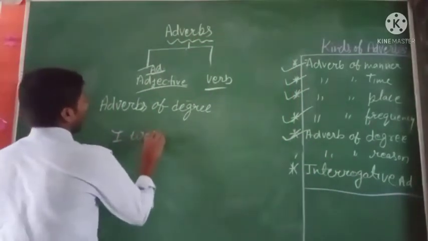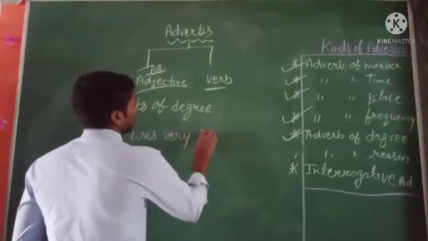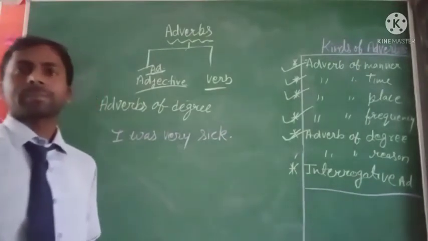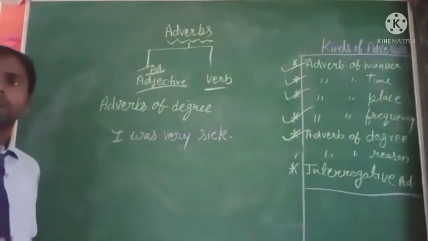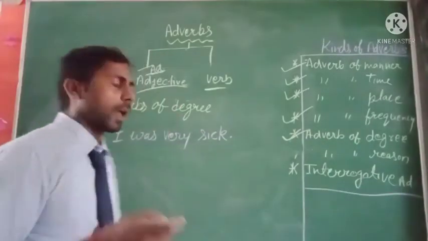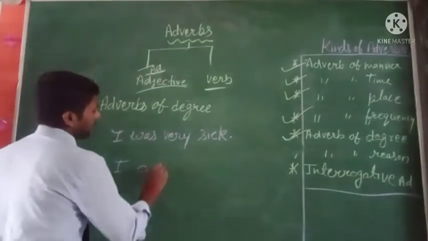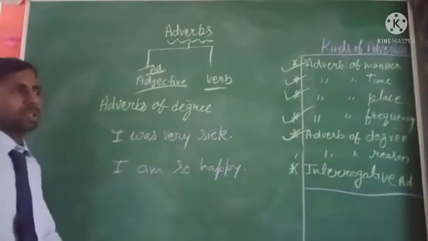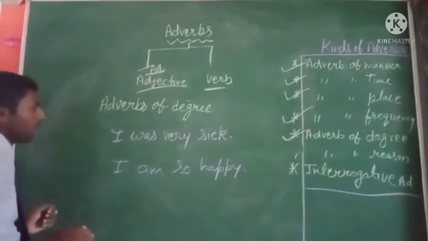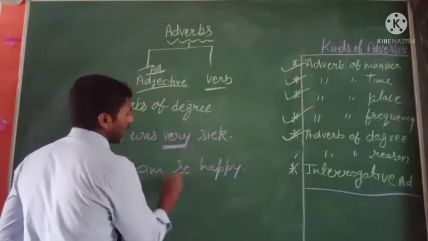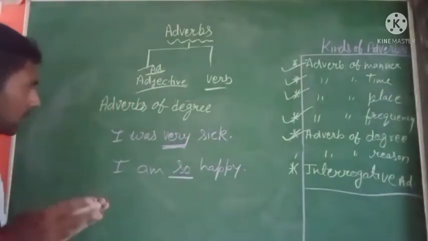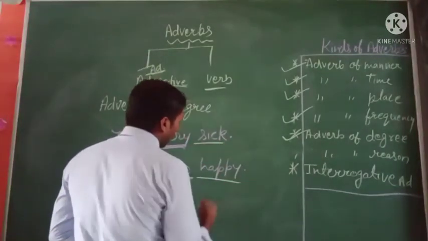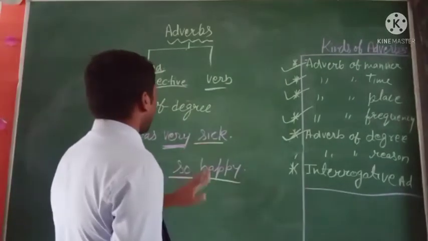I was very sick. I am so happy. In both examples, you have to find a word, here "very" and "so", that expresses the quantity of the word "sick" and "happy".